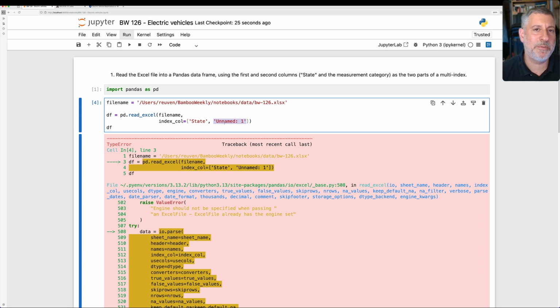So I can go back to what I did before with set_index, or I can say to index_col, you know, I'm just going to count it. I'm going to say 0 and 1. I'm going to use the numeric indexes of those columns. There are other ways to do it.